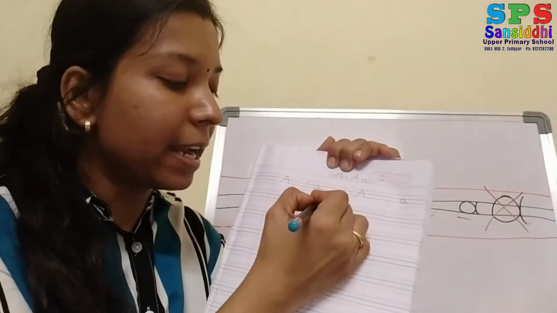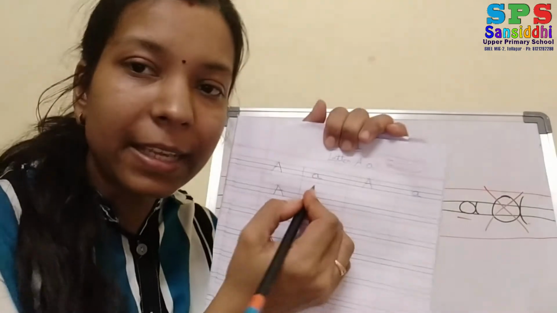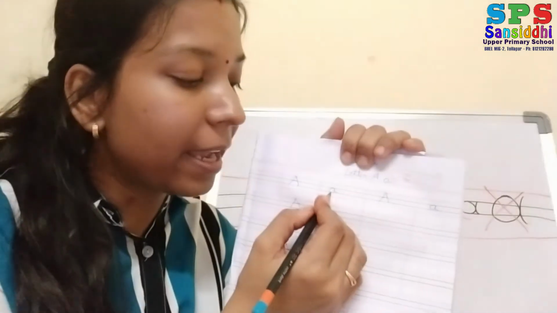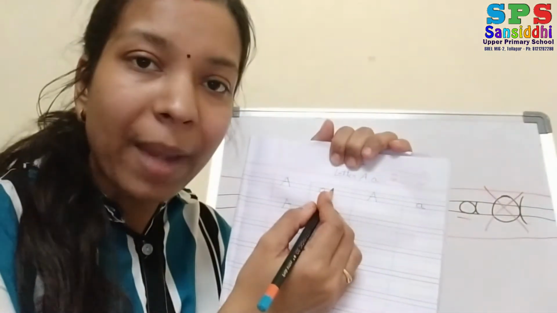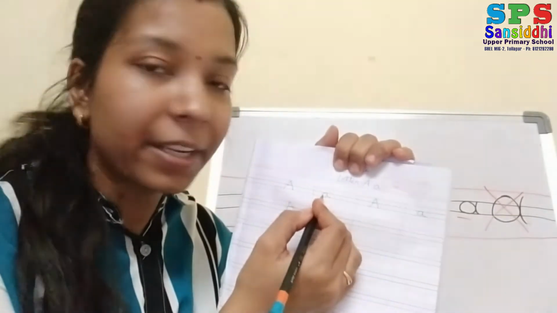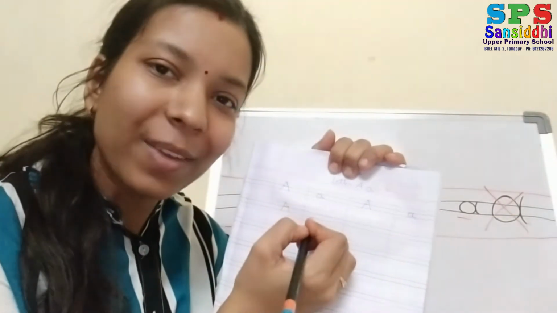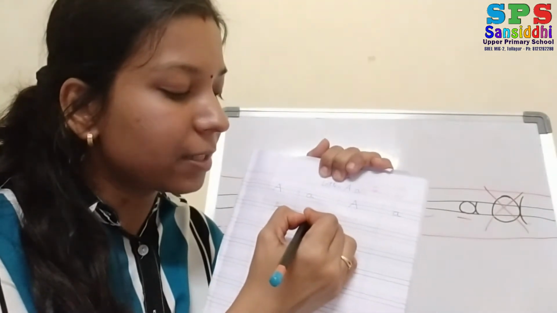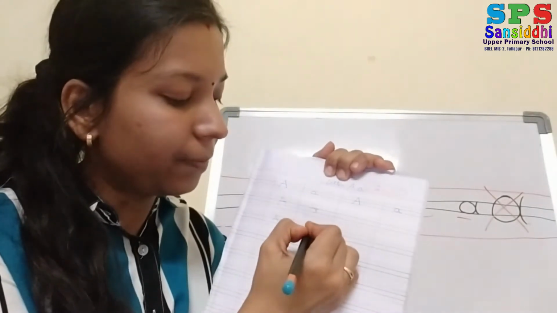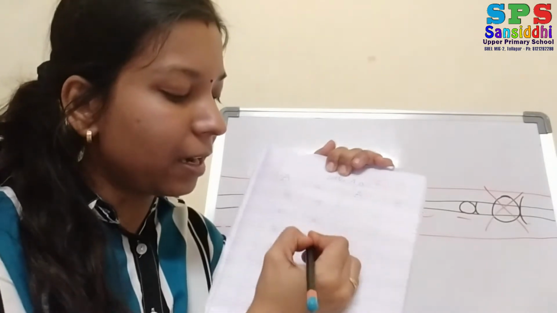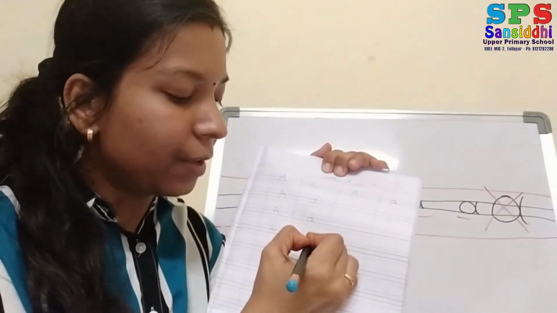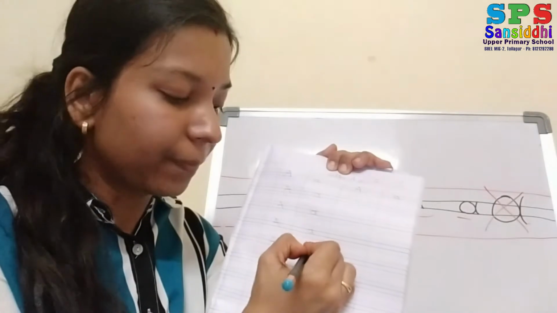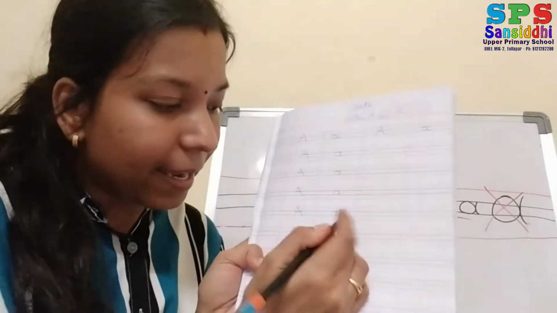Now small letter A. In the middle, see, I have given here two black lines. In the middle I have written small letter A. That's why I have written small. Okay. Now you have to write also small. Circle, one curve. Circle, one curve. Small A. Small A. Small A. Okay.